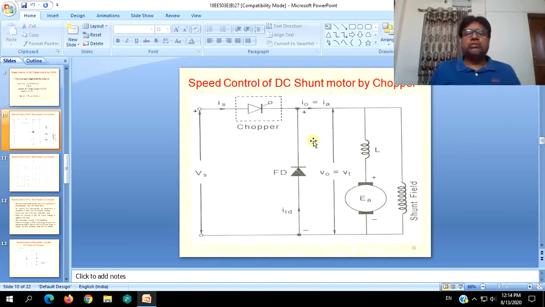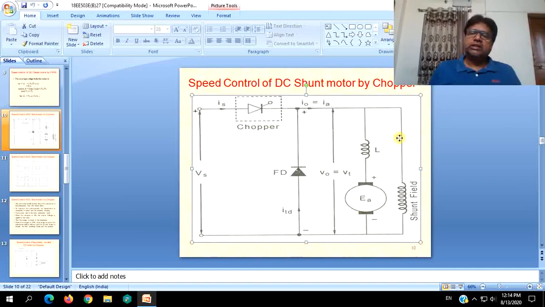If you want to achieve the speed control by field control or flux control, simply remove this chopper from over here and connect it in series with the shunt field, where supply voltage will be given in full across the armature.